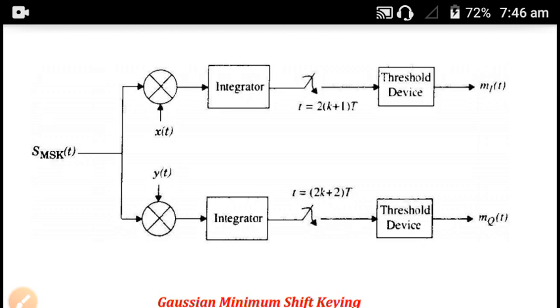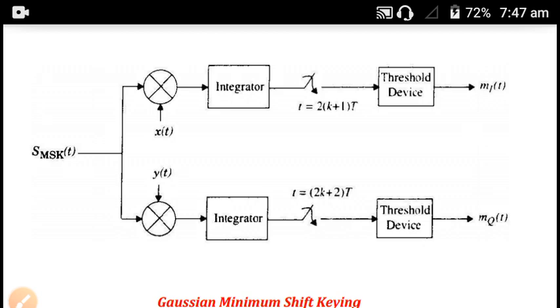The received signal is then multiplied with the respective in phase and quadrature carriers, where the in phase carrier is x(t) and the quadrature carrier is y(t). The outputs of the multipliers are integrated over a 2-bit period.